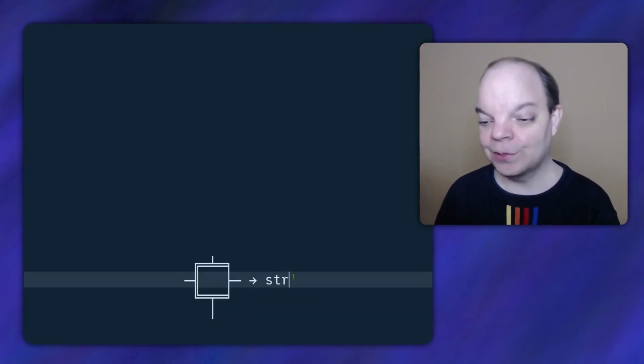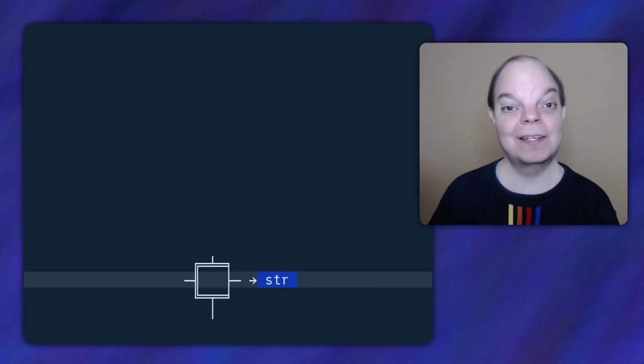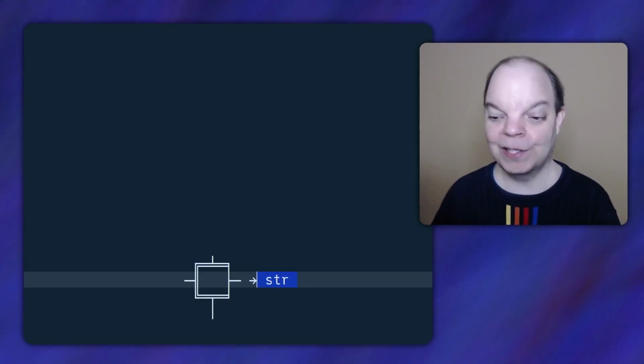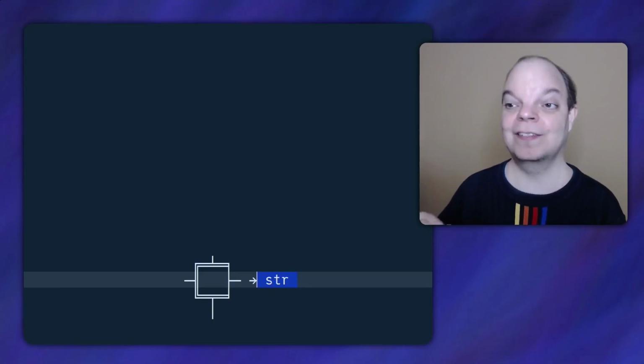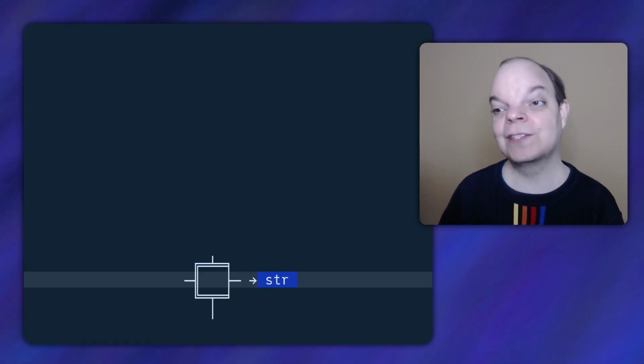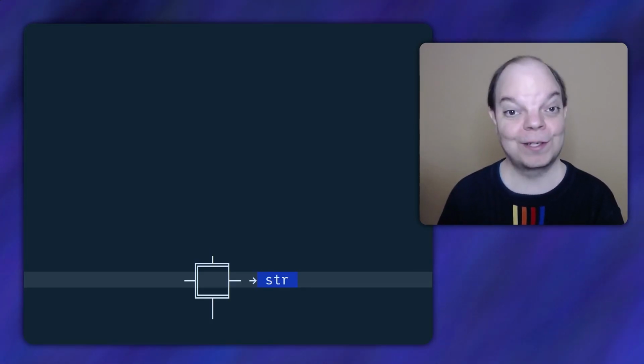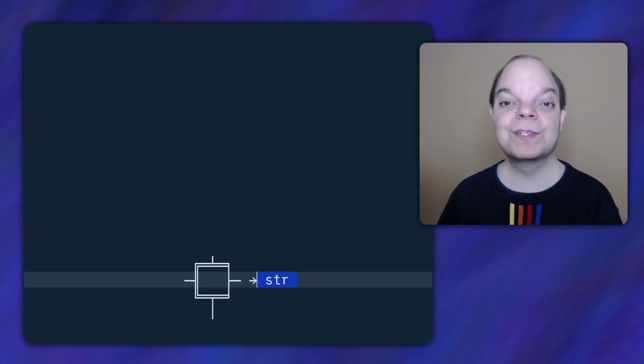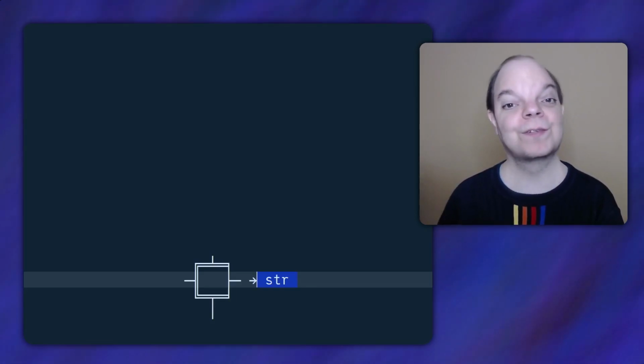As a reminder, I'm using str to indicate the input to the lambda expression, but it's not actually a string, it's a lazy sequence. I'm calling it a string because in the majority of cases you will want to match against a lazy sequence of characters, Unicode characters. But the system is flexible enough that you can match against a lazy sequence of anything.